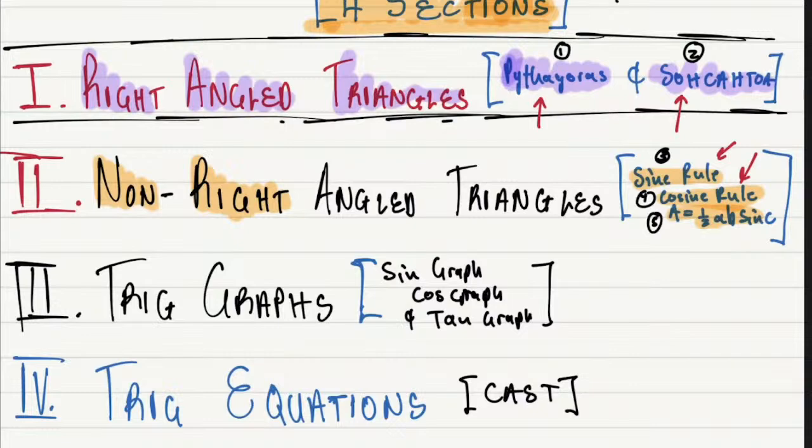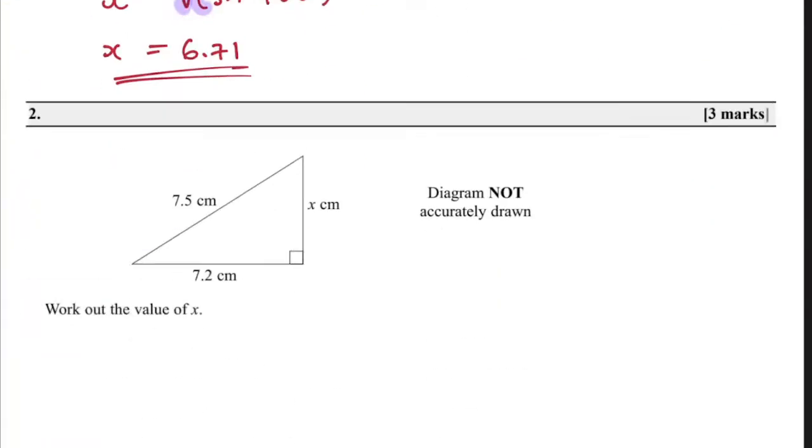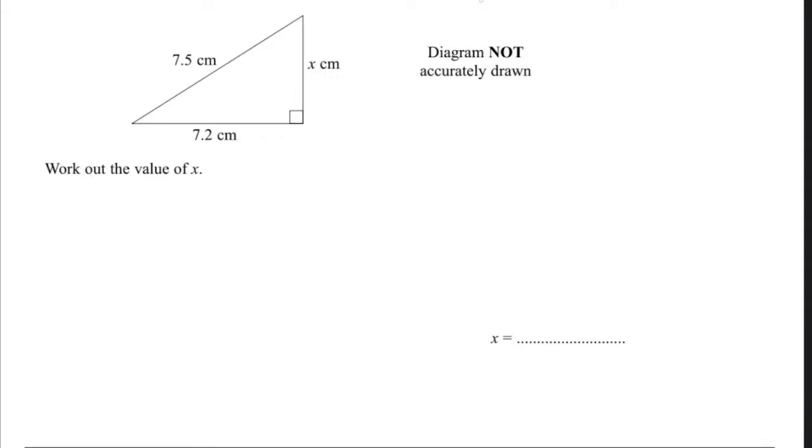So here we have a right angle, so we know it's either Pythagoras or SOHCAHTOA. We are very good at that one. We have no problem with Pythagoras and SOHCAHTOA because we know when each of them is used.